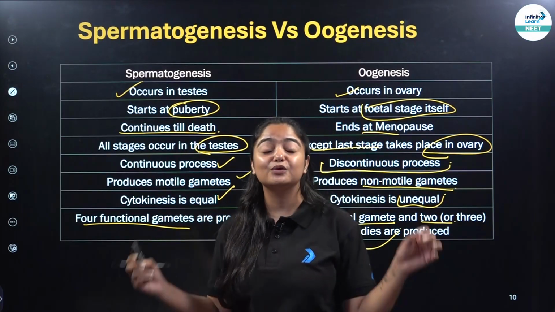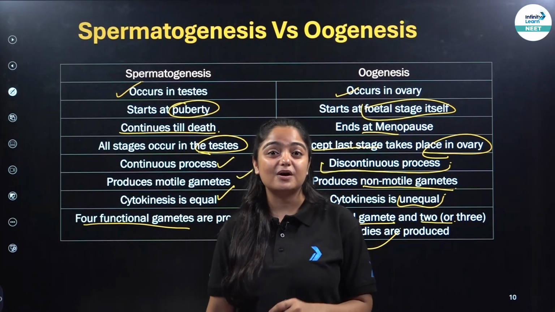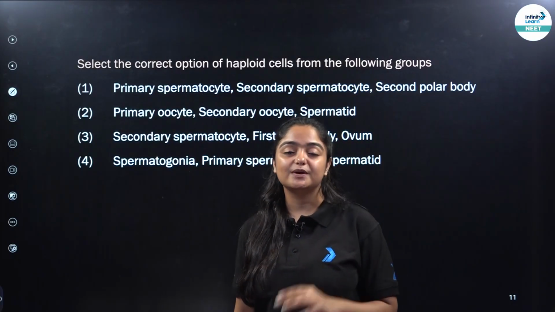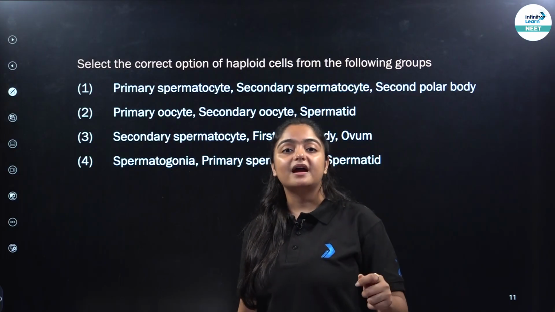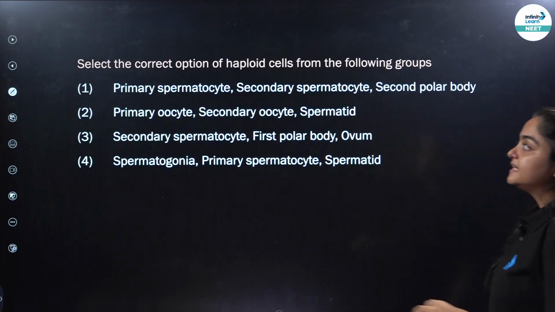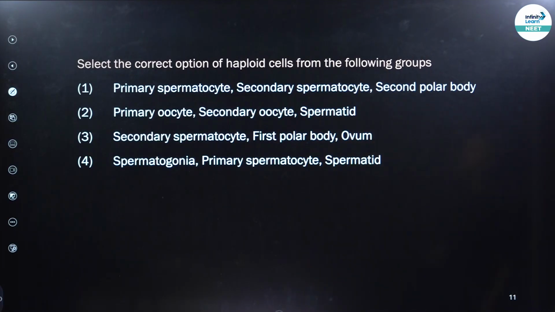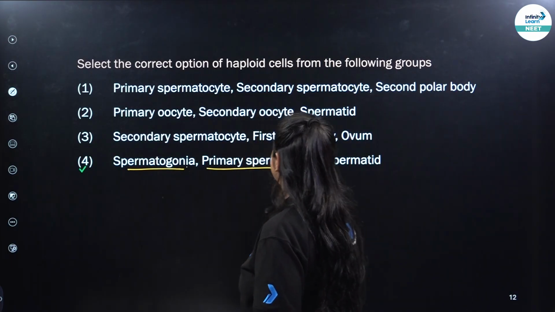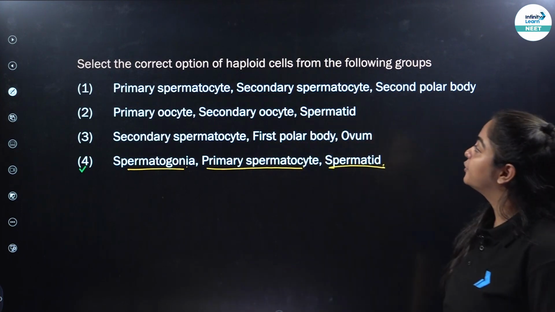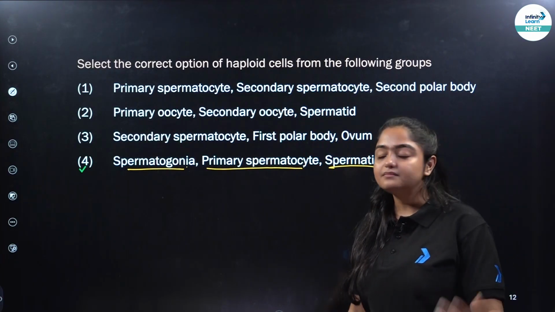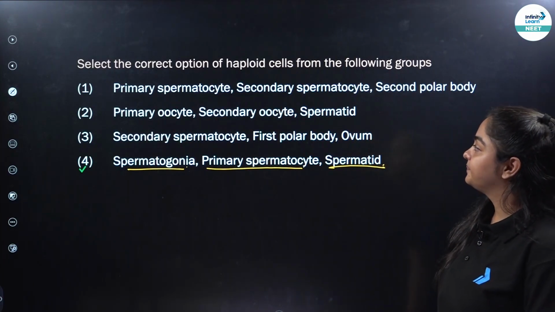I hope that now you are pretty sorted with this concept, and now I'm sure that you will be able to answer this question as well. This is the question which was there in the previous NEET examination. Please pause the video and try to answer the question. Select the correct option of haploid cells from the following groups. Yes, the correct answer will be spermatogonia, primary spermatocyte and spermatid, right? These are the cells over here, okay?